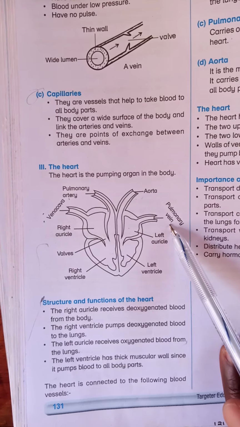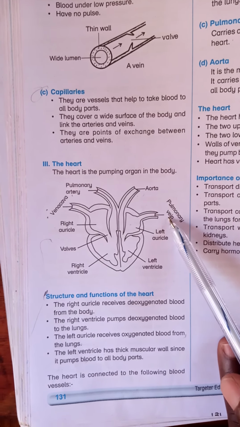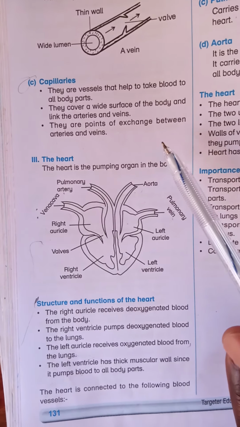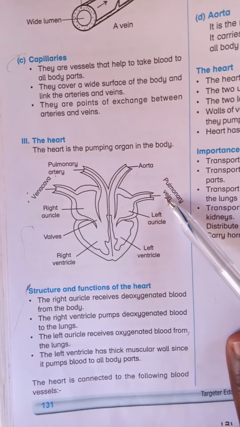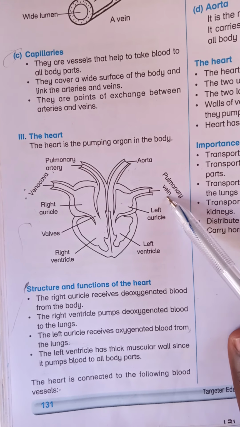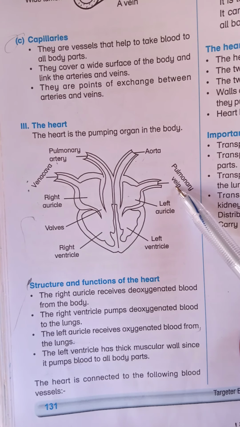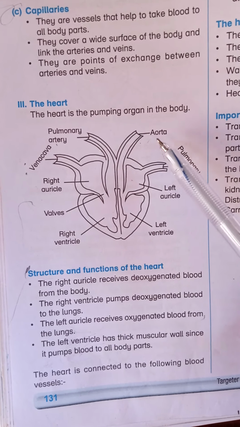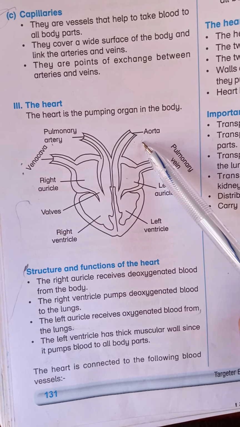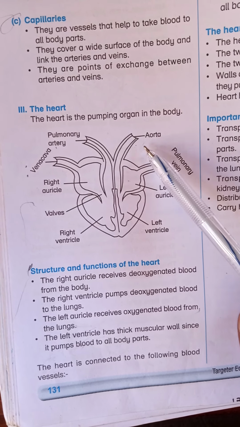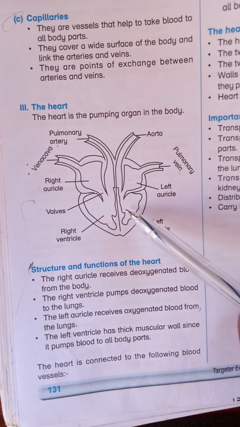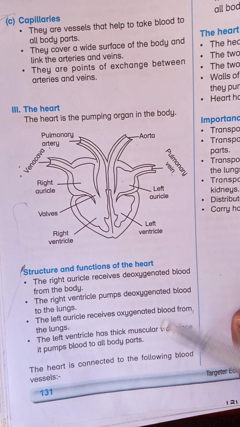We also have the pulmonary vein, which carries blood from the lungs back to the heart. Remember, the pulmonary vein is the only vein that carries oxygenated blood. And lastly, we have the aorta, which is the main artery that carries blood from the left ventricle to all parts of the body.